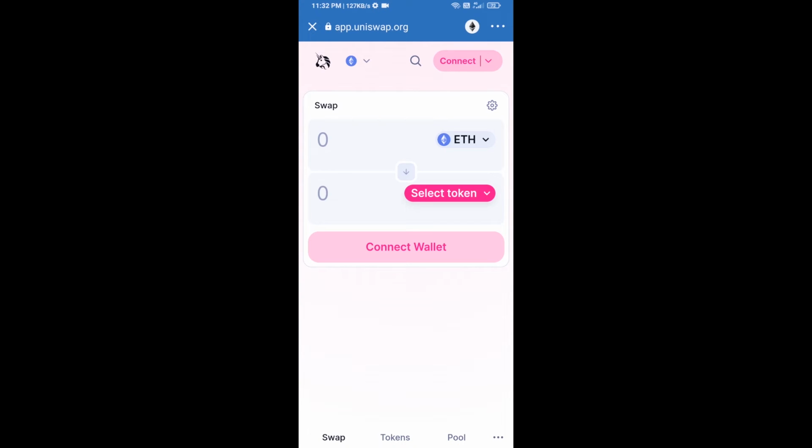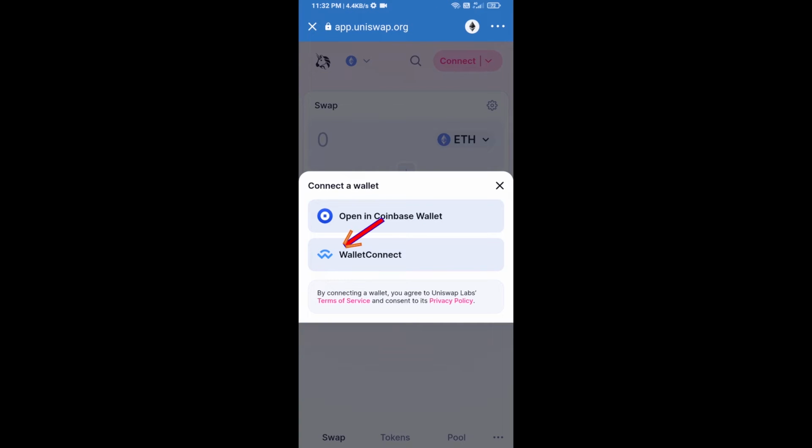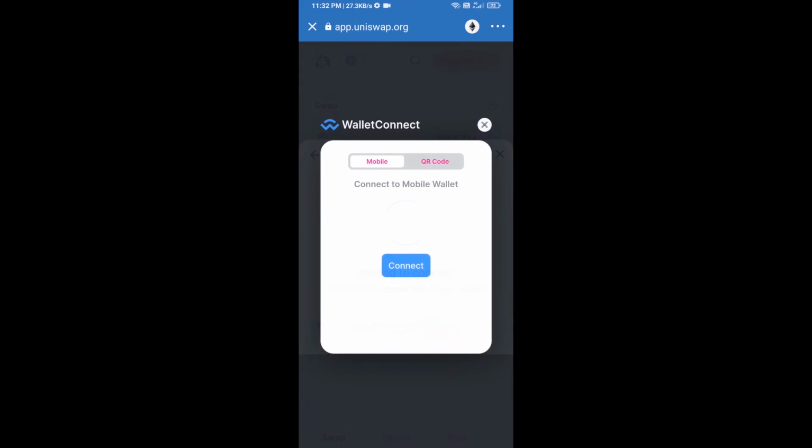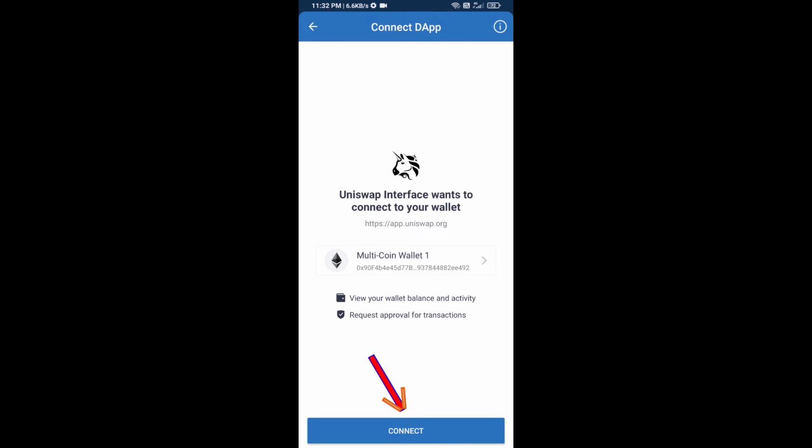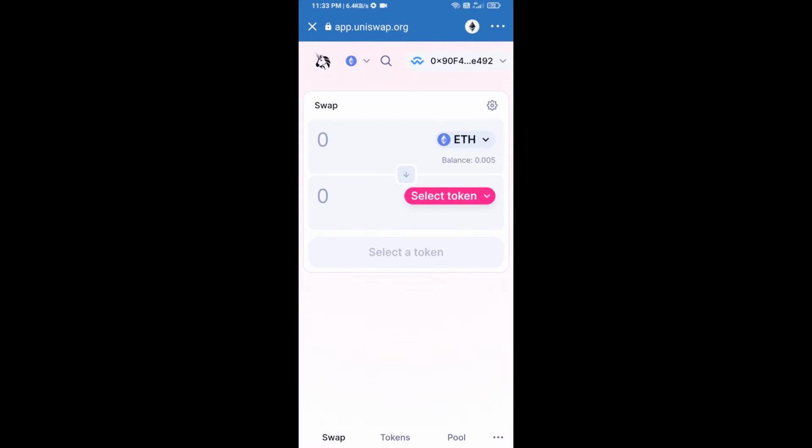After that you will connect UniSwap exchange from Trust Wallet. Click on connect wallet, then click on WalletConnect, then click on connect and finally click on connect. So UniSwap exchange has been successfully connected from Trust Wallet. Now you will click on select token.